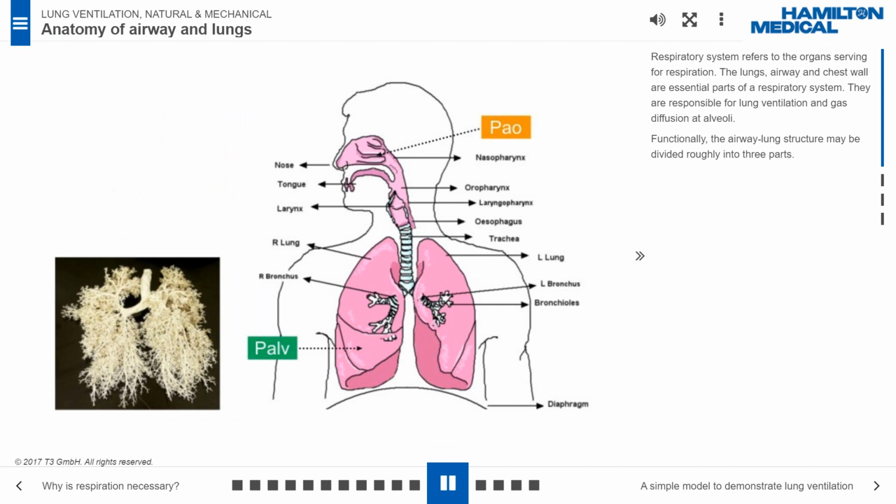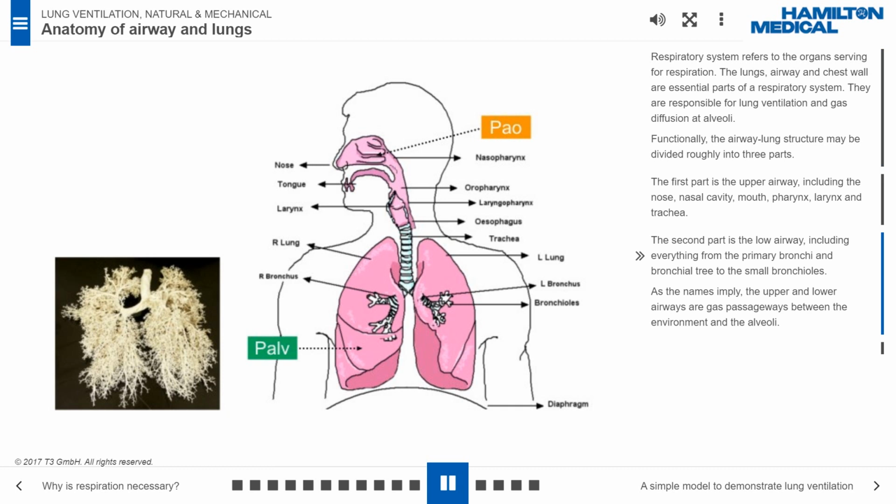Respiratory system refers to the organ serving for respiration. The lungs, airway and chest wall are essential parts of a respiratory system. They are responsible for lung ventilation and gas diffusion at alveoli. Functionally, the airway-lung structure may be divided roughly into 3 parts. The first part is the upper airway, including the nose, nasal cavity, mouth, pharynx, larynx and trachea. The second part is the lower airway, including everything from the primary bronchi and bronchial tree to the small bronchioles. As the names imply, the upper and lower airways are gas passageways between the environment and the alveoli.